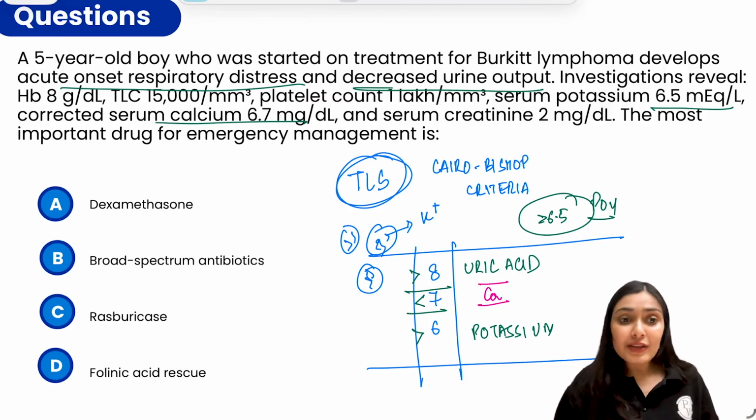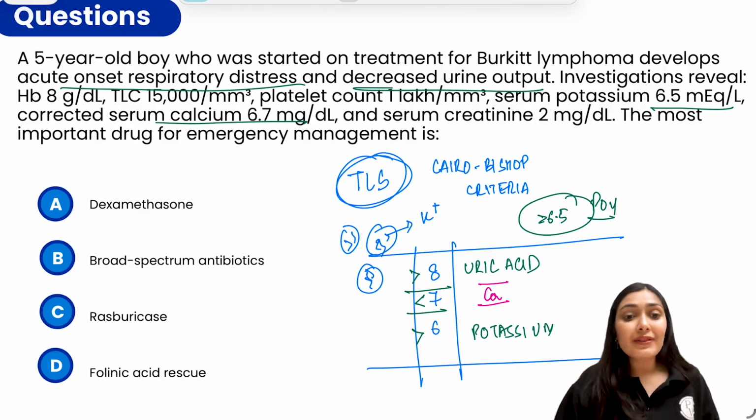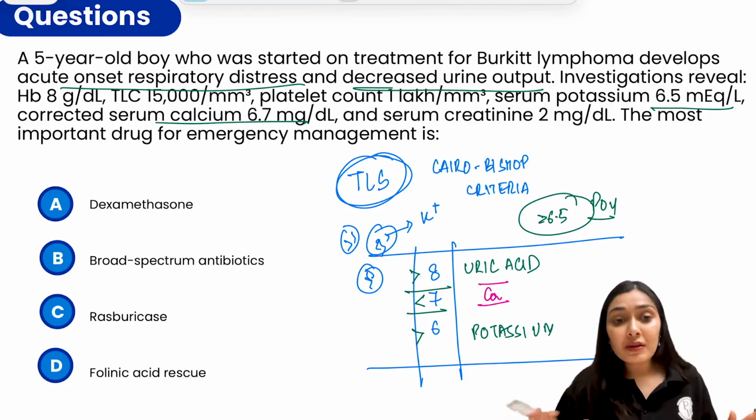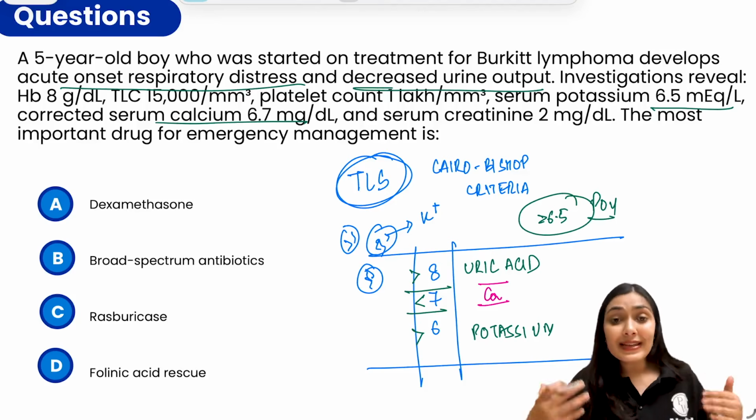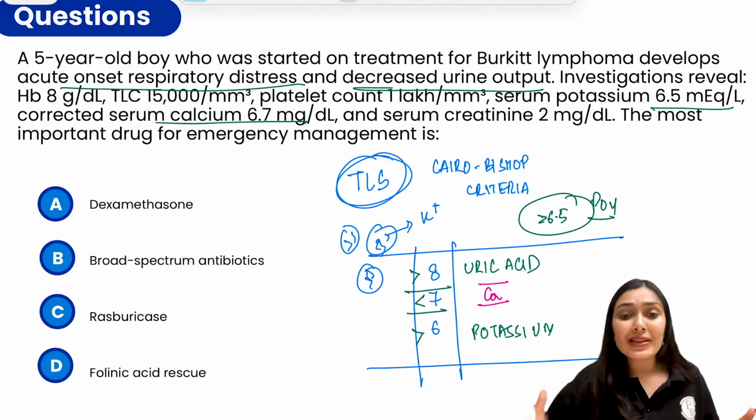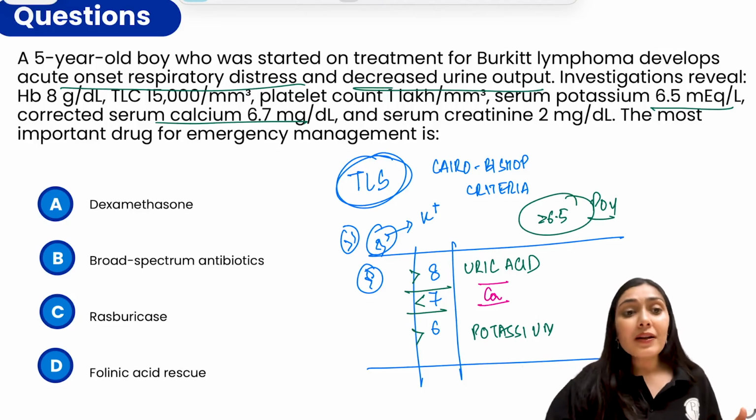And for cardiac stabilization, for hyperkalemia, you can give calcium gluconate IV. And calcium replacement, remember, we do not do unless there are symptomatic hypocalcemia features like tetany, seizures. And the most important drug of choice here is rasburicase, right?